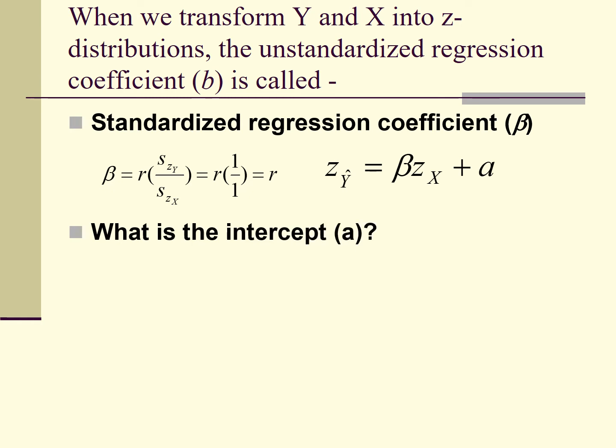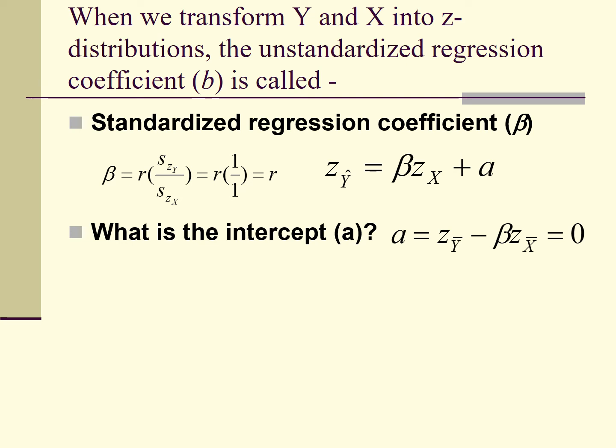Now we know b, the regression coefficient, becomes beta, the standardized regression coefficient. What is the standardized intercept? What is the formula for the intercept? Intercept equals the mean of y minus beta multiplied by the mean of x.